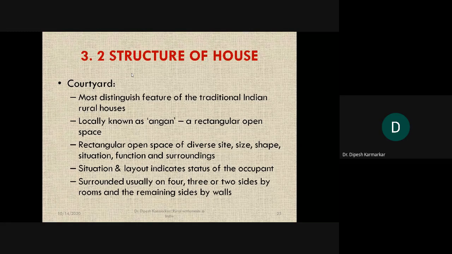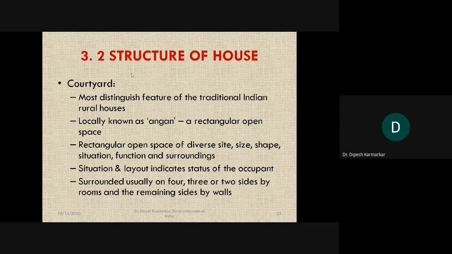Now this rectangular open space called angan has different sizes, different shapes, different situations, different functions, and different surroundings. If you go to a rural house, then you will find the angan is used for keeping the cattle. Angan is used for drying the cow dung cakes. Or you can see the children playing there, which is a very common picture.